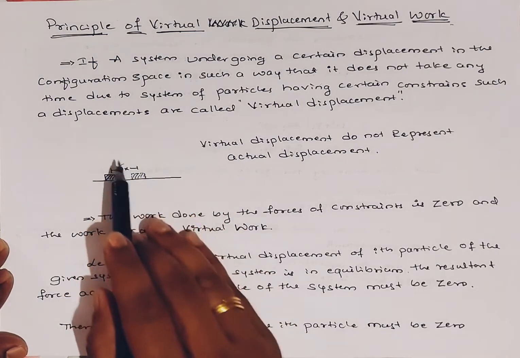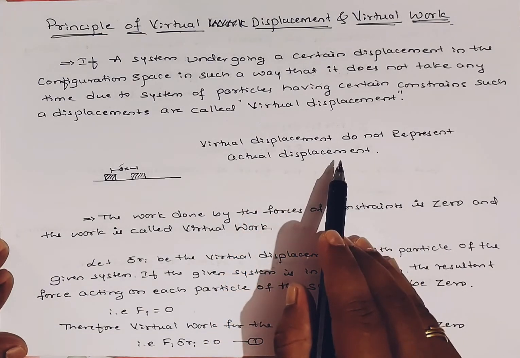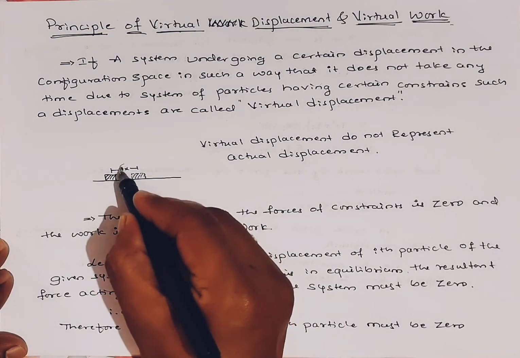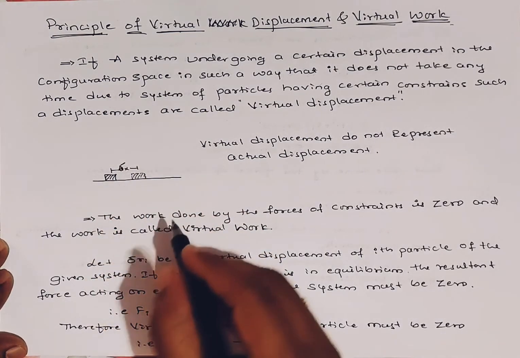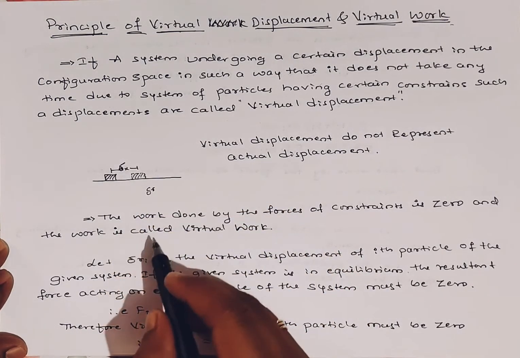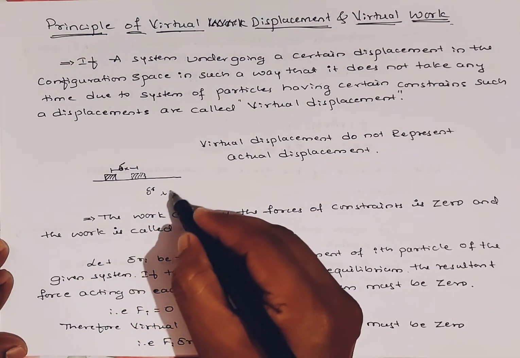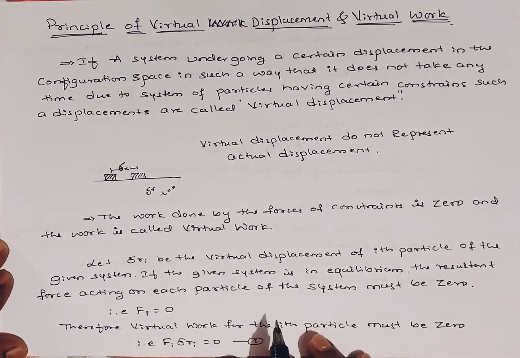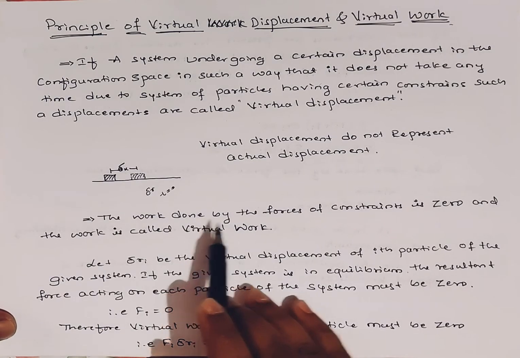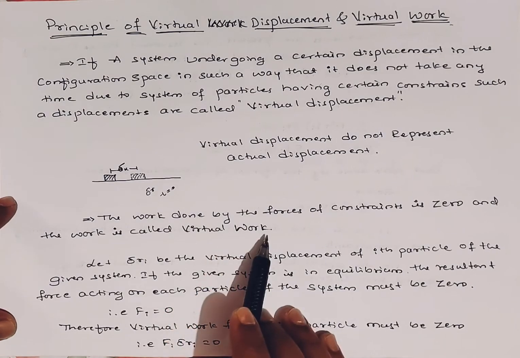Actually this virtual displacement is not an actual displacement; it does not represent the actual displacement. Usually we denote it as dou x or dou r, and it is taken at a time t equal to 0. Now, the work done by the force of constraint is 0, and this work is called virtual work.